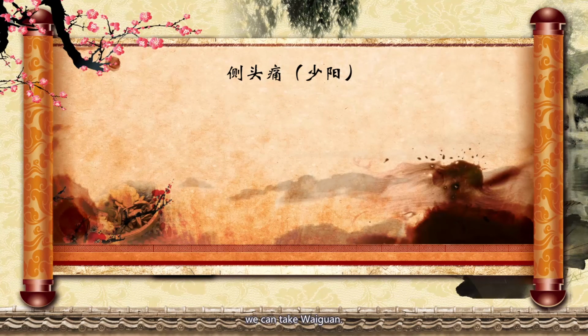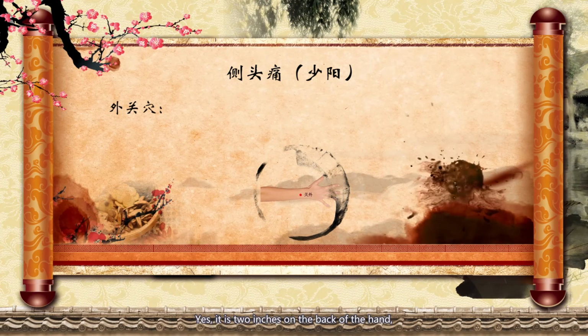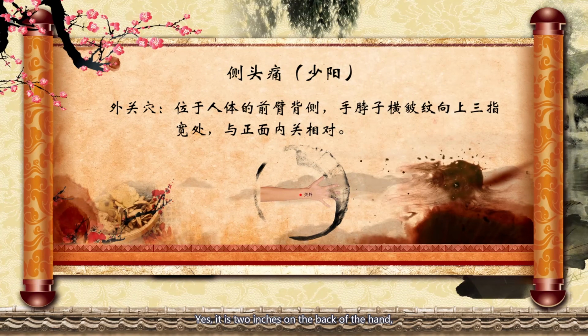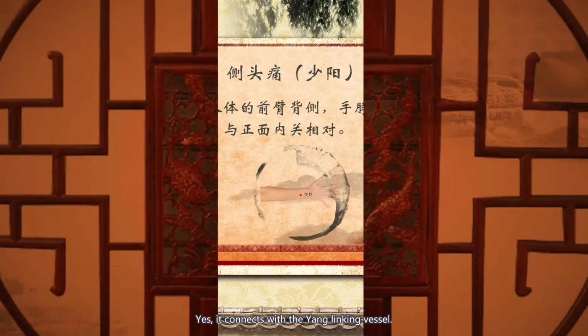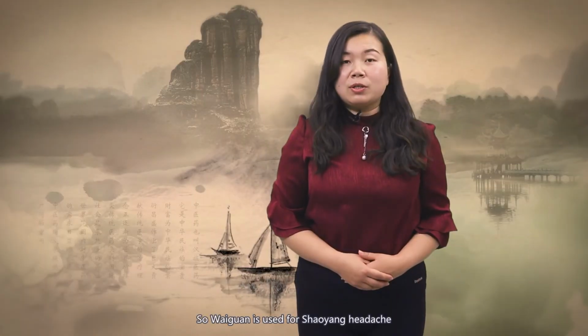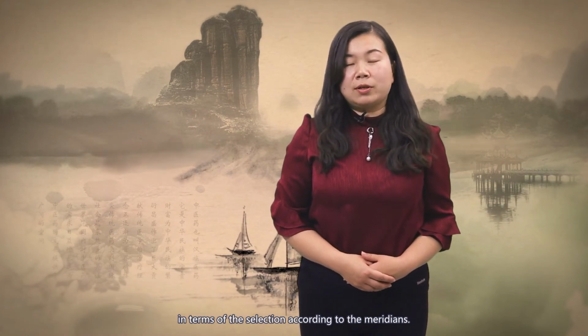For example, we can take 外关. Where is 外关? Yes, it is 2 inches on the back of the hand, between the radius and ulna. 外关 is not only the lower connecting point of the Sanjiao meridian, but also one of the 8 confluent acupoints connecting the 8 extra meridians. Which vessel does it connect with? Yes, it connects with the Yang linking vessel. So 外关 is used for Taiyang headache in terms of the selection according to the meridians.